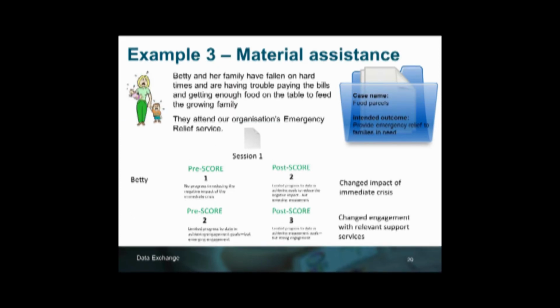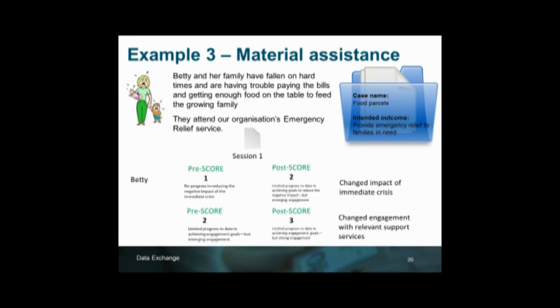The final example that we'll look at is about material assistance, and we have Betty and her family who've fallen on hard times, having trouble paying bills and getting enough food on the table to feed the growing family. So they attend an organisation's emergency relief service, and the intended outcome is to provide emergency relief to families in need. So the difference we can see here with this one is that where the previous examples had a number of sessions, this particular example that Betty is accessing only has 1 session, and we have 2 different intended outcomes. We have changed impact of immediate crisis, and we have changed engagement with relevant support services.